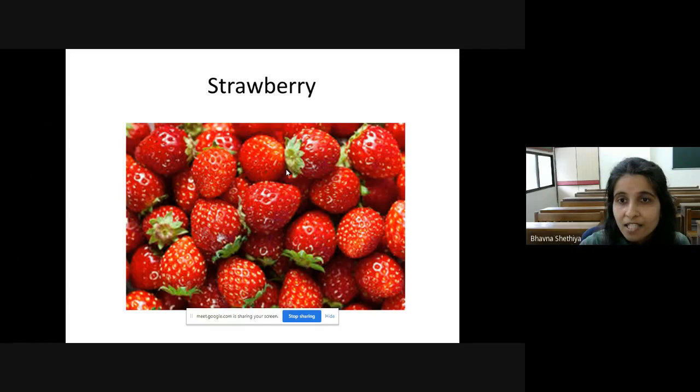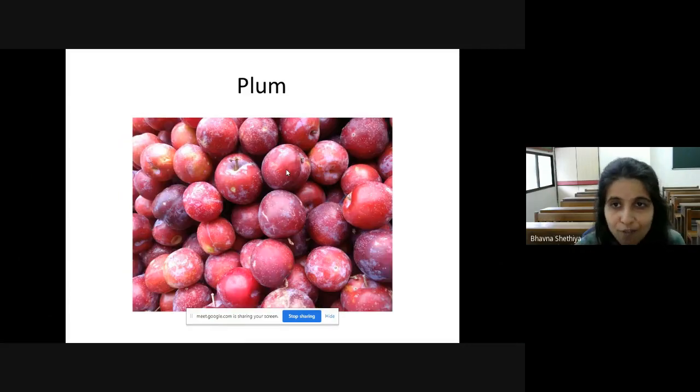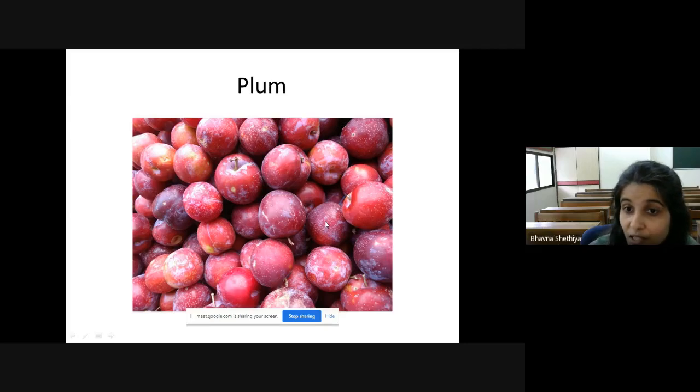Now, next is plum, my favorite fruit. Which is your favorite fruit, children? Yes, plum. Now, children, what is the color of plum? Yes, they are in red color. Now, tell me how many seeds it has. It has only one seed. And do you know it improves our blood circulation? Yes, children, it helps in improving our blood circulation. So, it is a plum. They are seasonal fruits.